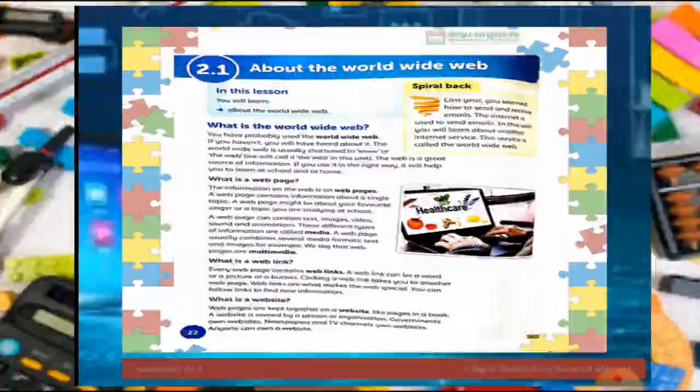Now, what is a web page? The information on the web is called a web page, and a web page contains information about a single topic. A web page might be about your favorite singers or a topic you are studying at school. A web page can contain text, images, videos, sounds, and animations. Animation is basically a combination of sounds and cartoons and the movements of those cartoons, basically graphics.